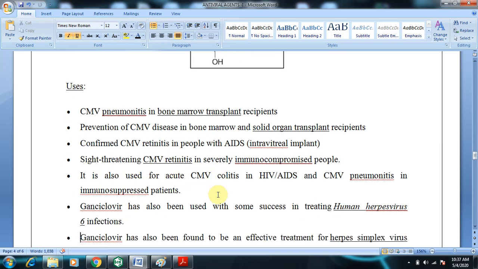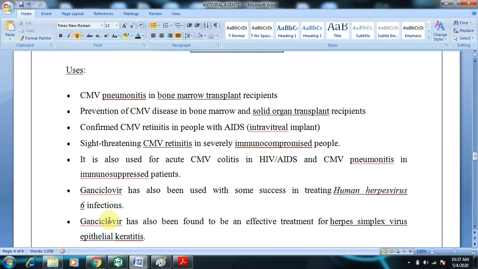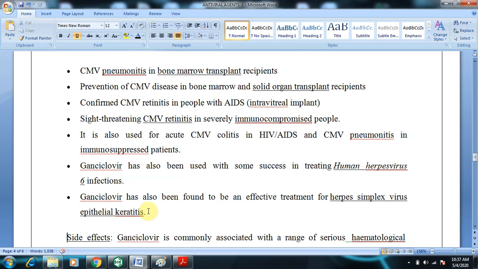It is also used for acute CMV colitis in HIV/AIDS and CMV pneumonitis in immunosuppressed patients. So most of the treatment is against the CMV virus, cytomegalovirus. Ganciclovir has been found to be successful in treating human herpes virus 6 infections, and it has also been found to be an effective treatment for herpes simplex virus epithelial keratitis.